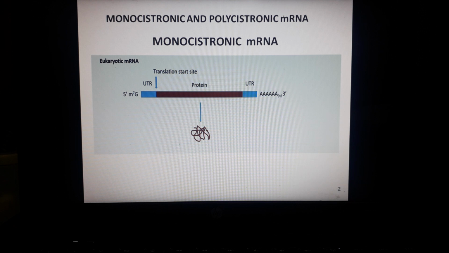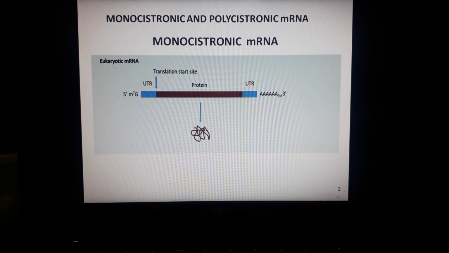So starting with monocistronic messenger RNA, it is basically the characteristic of eukaryotes. Monocistronic means that the messenger RNA encodes only one protein. After transcription, the transcript formed, before it goes for translation, undergoes a number of changes in order to develop into the mature monocistronic eukaryotic transcript.